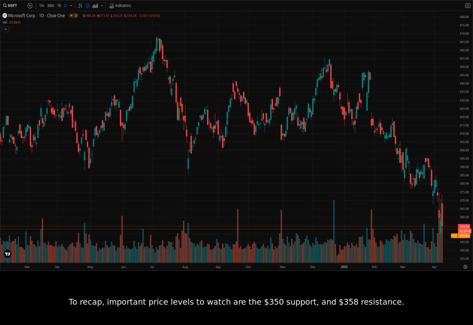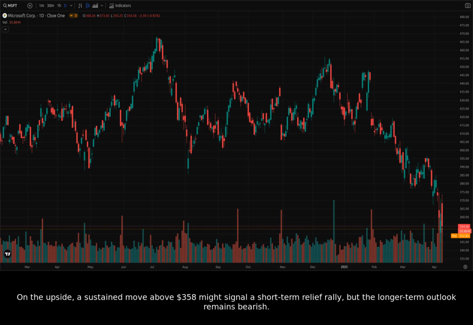opportunity. To recap, important price levels to watch are the $350 support and $358 resistance. A break below $350 could lead to further downside, potentially testing the 52-week low around $344.80. On the upside, a sustained move above $358 might signal a short-term relief rally, but the longer-term outlook remains bearish.